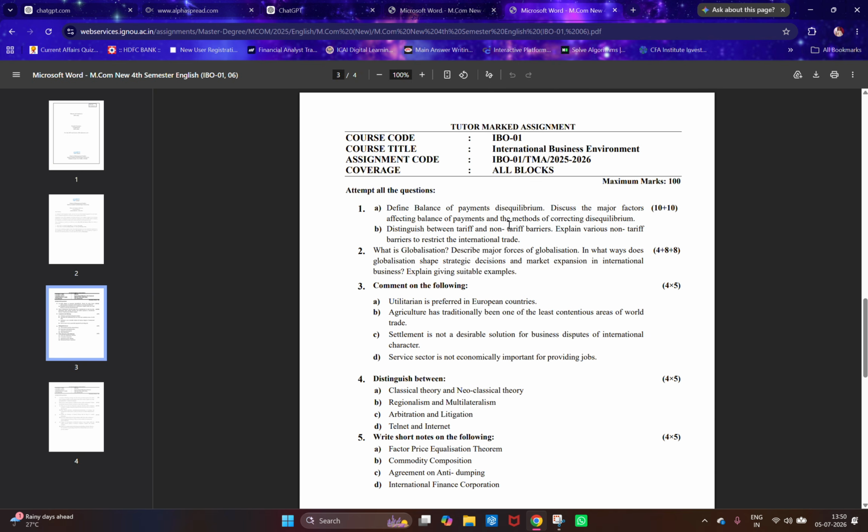Now, for getting good marks, instead of taking an answer only for 10 marks, go for a 20 marks answer. So if the question on balance of payment disequilibrium is for 10 marks, you're going to type it in ChatGPT for 20 marks, because the more details you give in your answer along with an example or real life example or any kind of case study to explain what is a balance of payment, then only you'll get good marks, which I have done the same. So I'll first copy this line, define balance of payment disequilibrium.